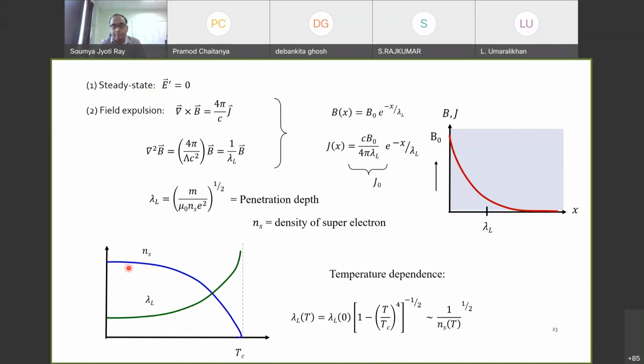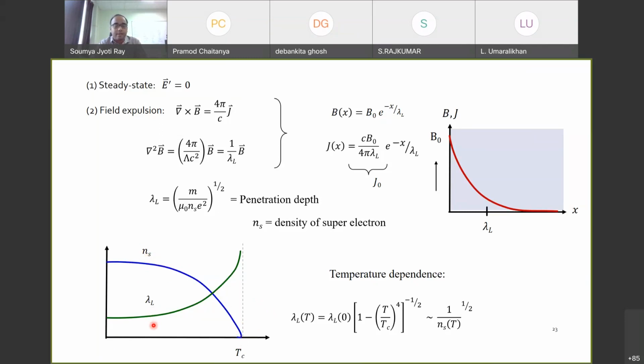But if I increase the temperature, a fraction of the superconductor will start becoming normal. Above the critical temperature, the material will totally become a normal material, which means Ns will be 0. So as I increase the temperature, the value of Ns decreases.